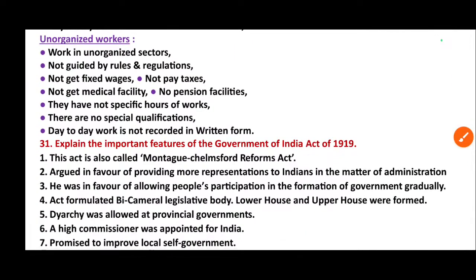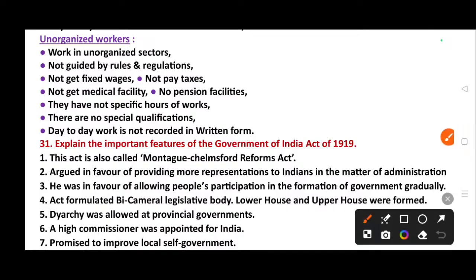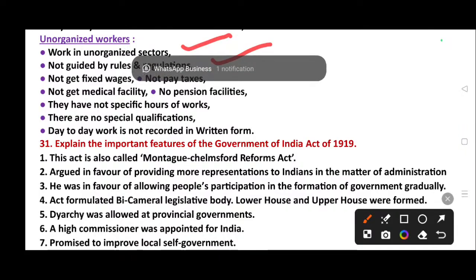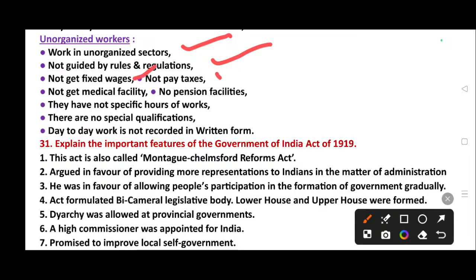Unorganized workers work in the unorganized sector, not guided by rules and regulations, do not get fixed wages, do not pay taxes, do not get medical facility, no pension facilities. They have no specific hours of work. There are no special qualifications. Day-to-day work is not recorded in written form.